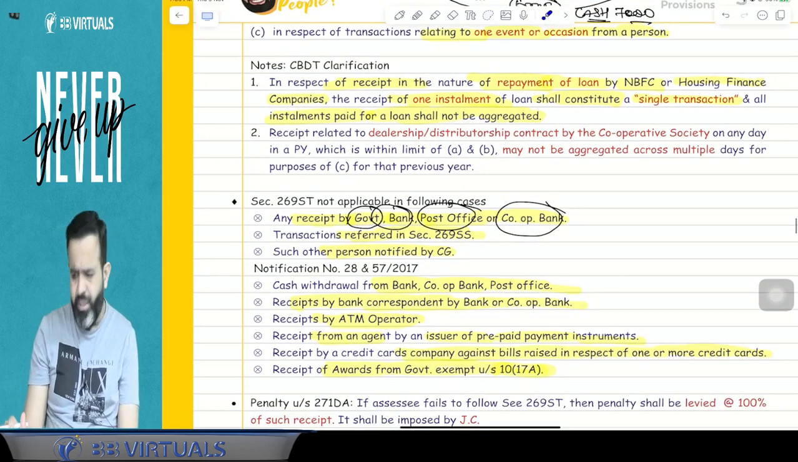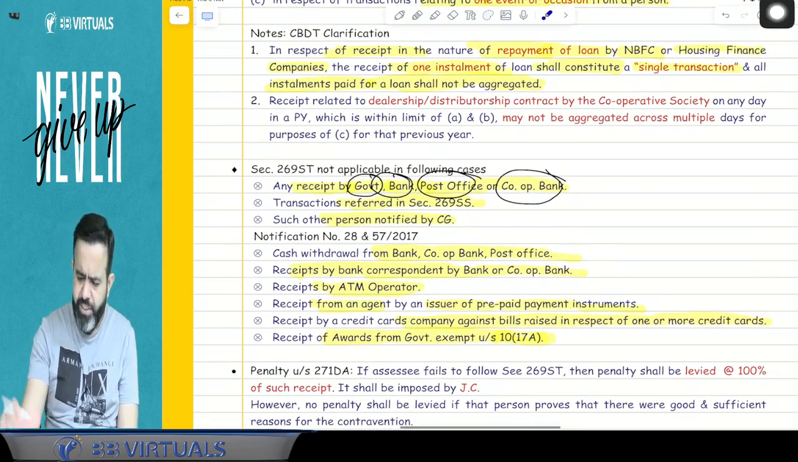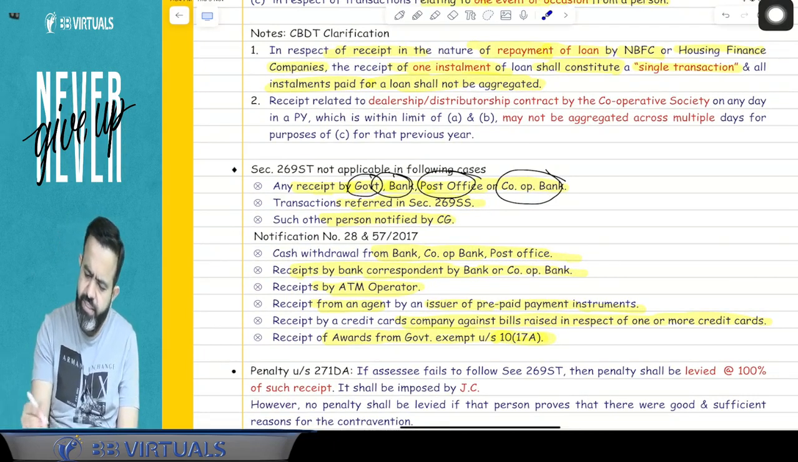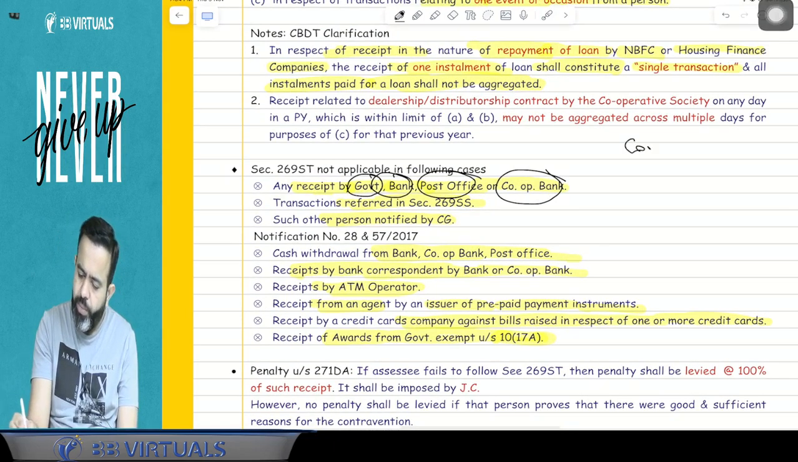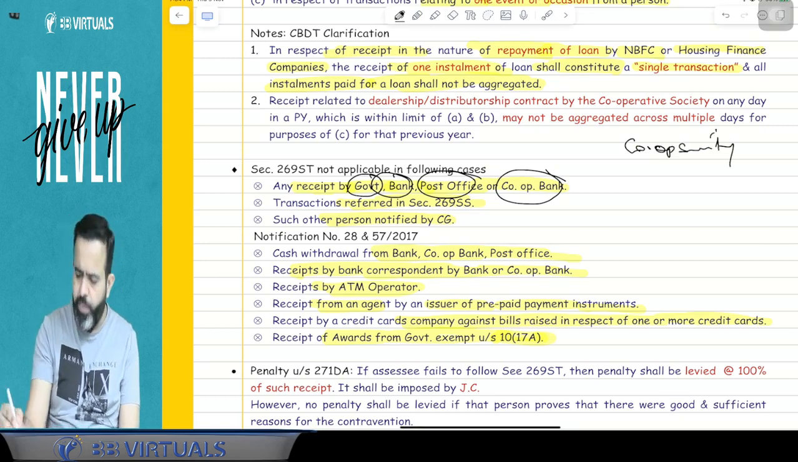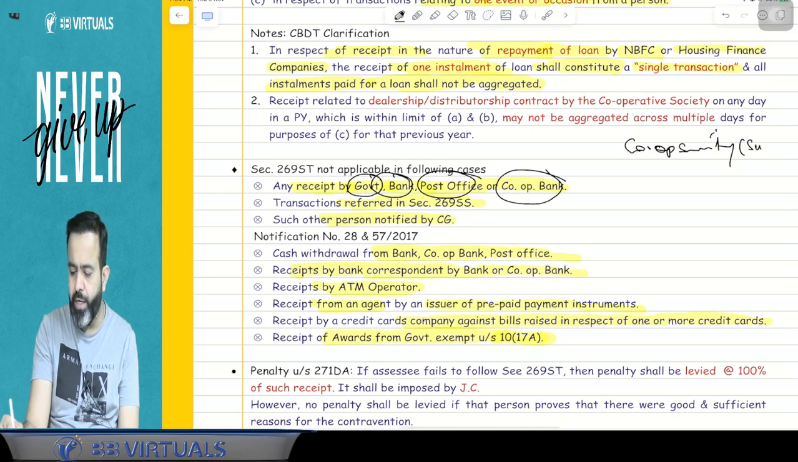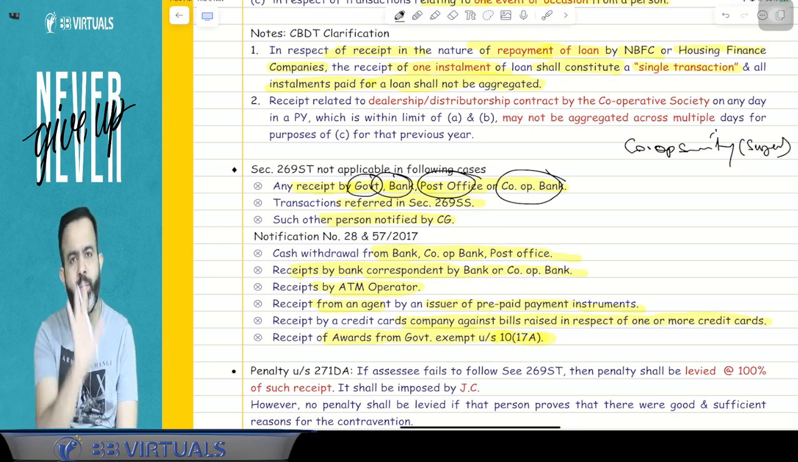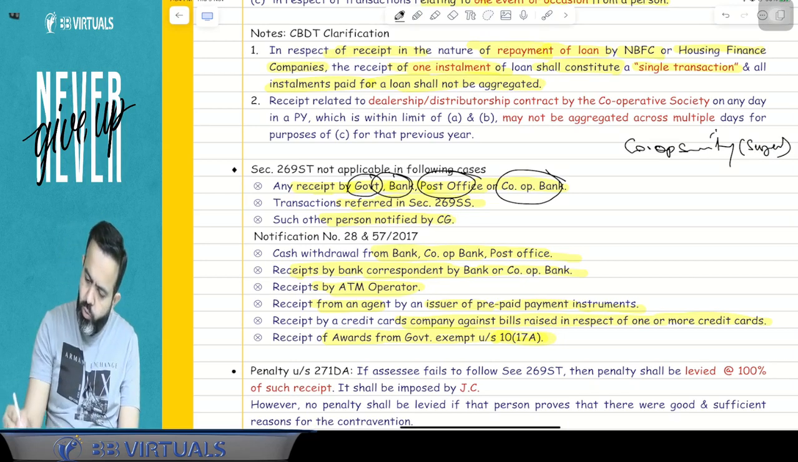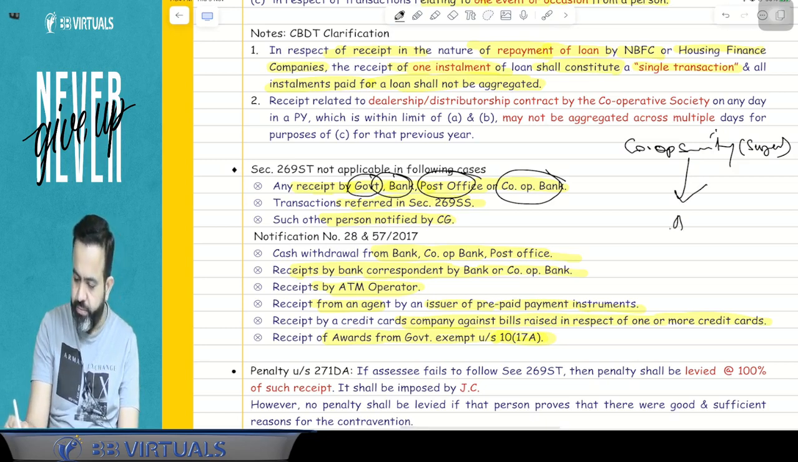Now guys, there is one more clarification, not a very relevant one. This clarification says, suppose any cooperative society is there. Suppose the cooperative society, for example, manufactures sugar. Now the cooperative society is selling this sugar through their agent.